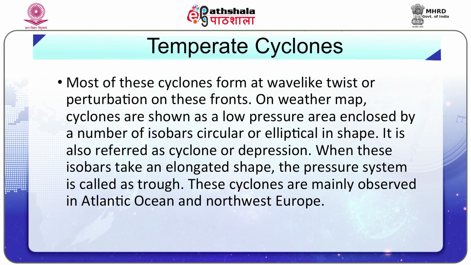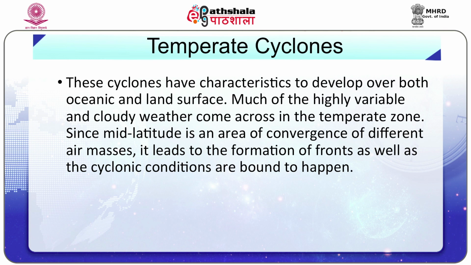On a weather map, cyclones are shown as low pressure area enclosed by a number of isobars, circular or elliptical in shape. It is also referred to as cyclone or depression. When these isobars take an elongated shape, the pressure system is called a trough. These cyclones are mainly observed in Atlantic Ocean and Northwest Europe. These cyclones have characteristics to develop over both oceanic and land surfaces.